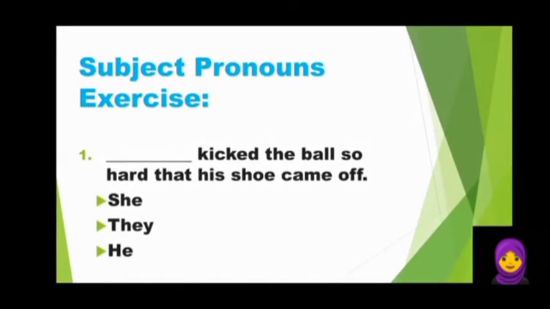Can you identify the subject pronoun here? The first sentence is: Dash hit the ball so hard that his shoe came off. And the options are she, they and he. Fill this blank with these words.